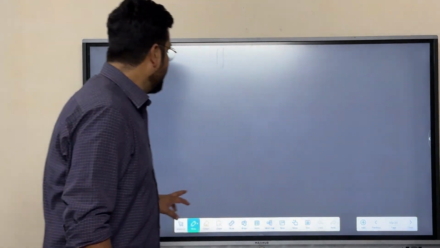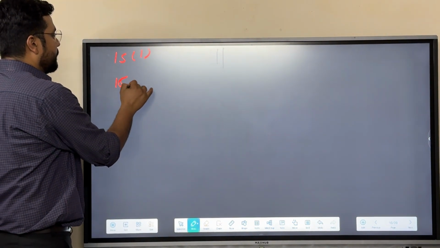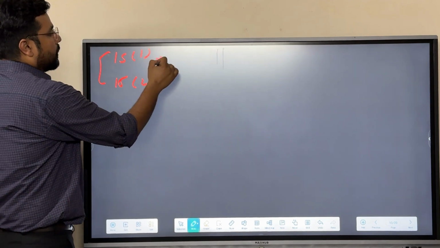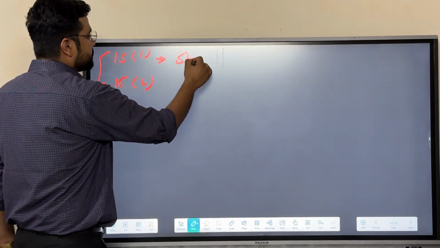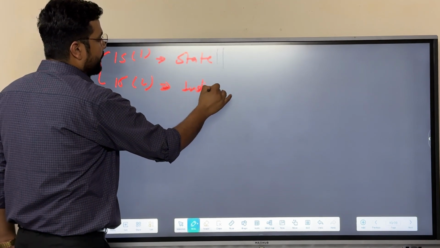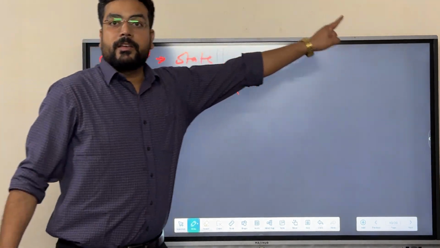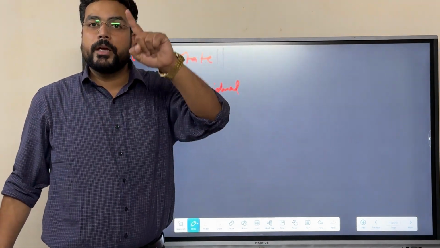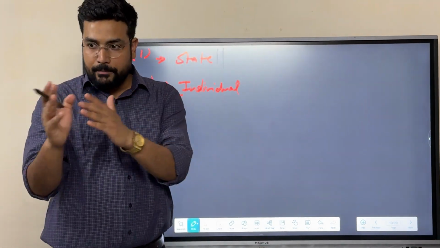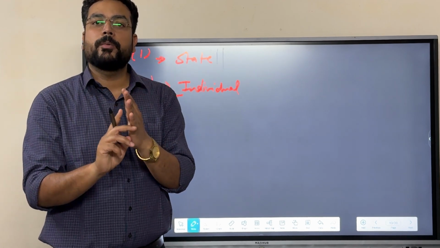One more thing here. There are certain clauses, namely 15.1 and 15.2. 15.1 talks about the state and 15.2 talks about the individual. It means the state shall not discriminate among the people on the grounds of those 5 grounds we mentioned earlier, namely religion, race, caste, sex, and place of birth only.